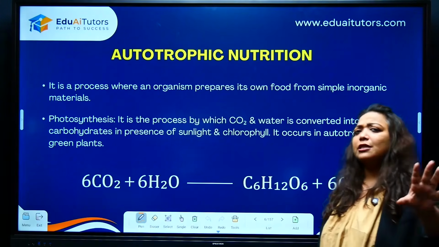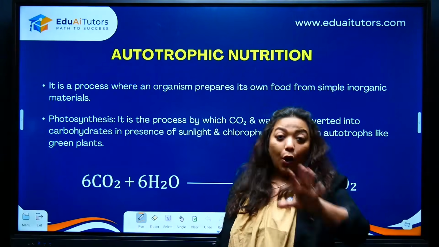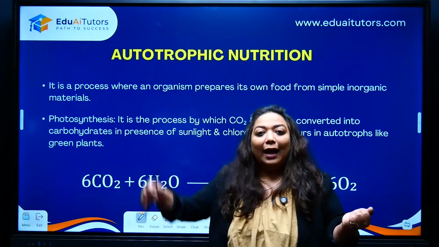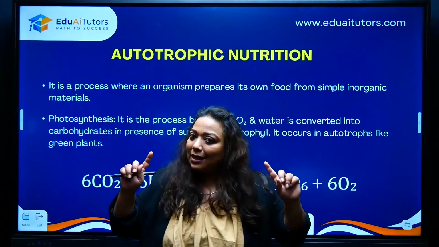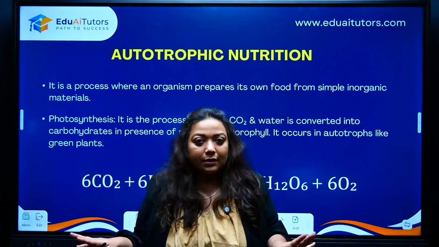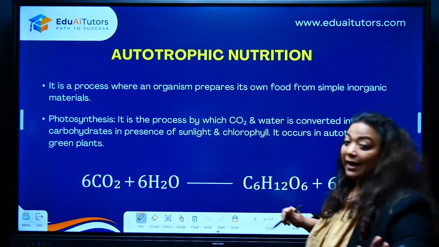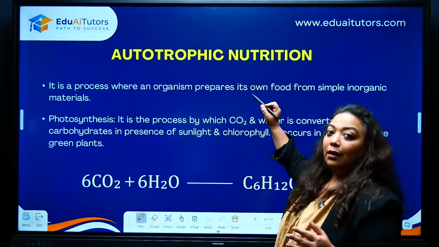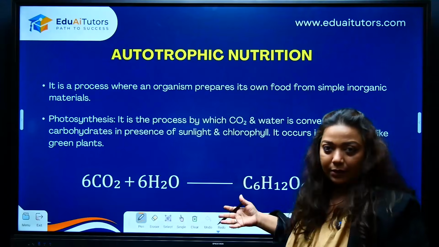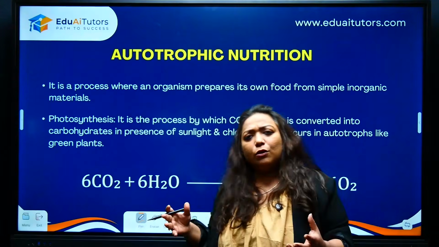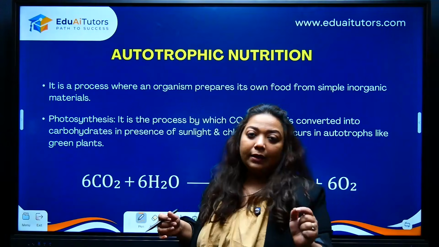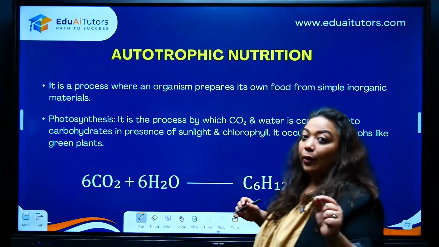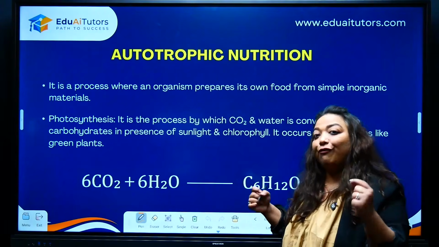So let's look at the first type of nutrition. You've got autotrophic nutrition, that's one, and then you've got heterotrophic nutrition, that's the second class. Two basic categories. Autotrophic nutrition, please remember, we are looking at organisms like green plants. There are certain other organisms also who have a specific pigment. That pigment is going to help them make their own food.